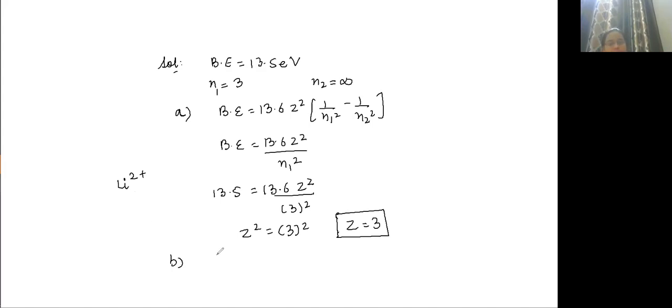B. How will you calculate ionization energy? Ionization energy means from ground state it is going towards infinity. So formula is 13.6 Z square, that is 13.6 into 3 square, 9.